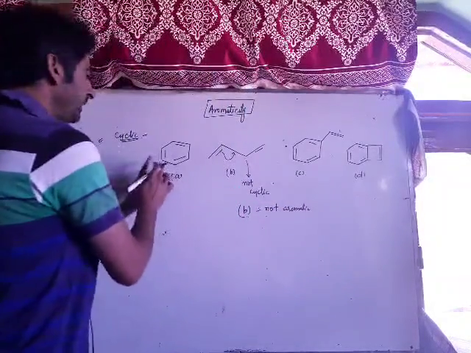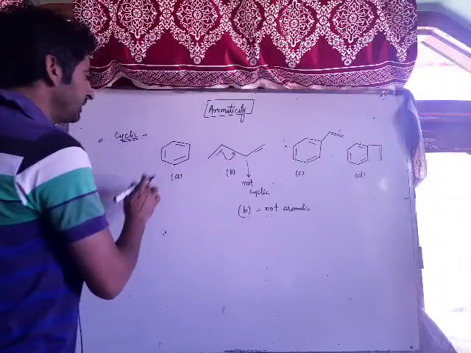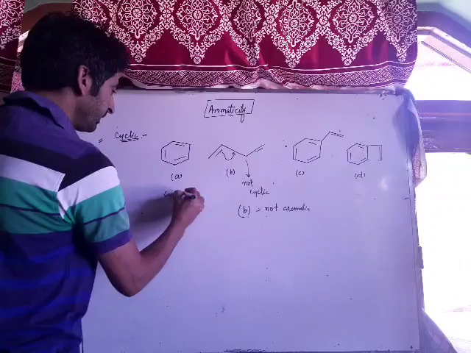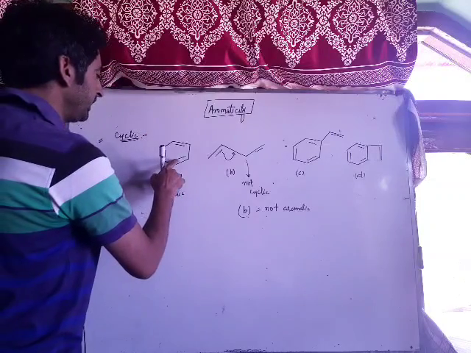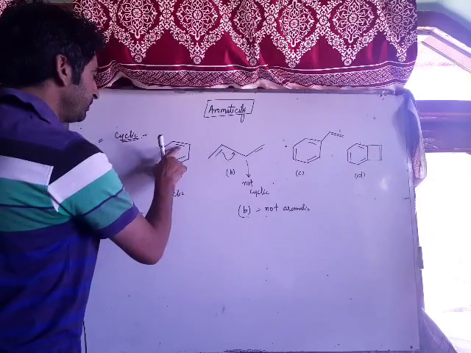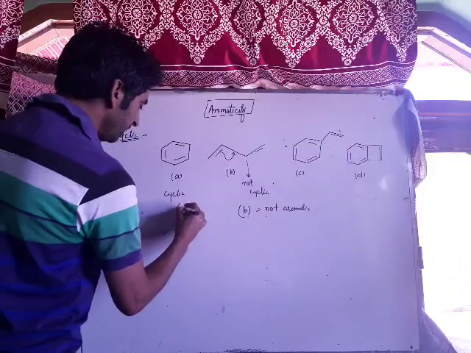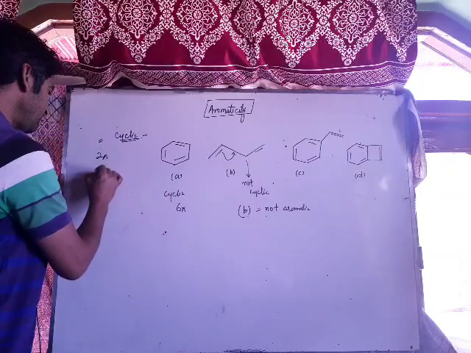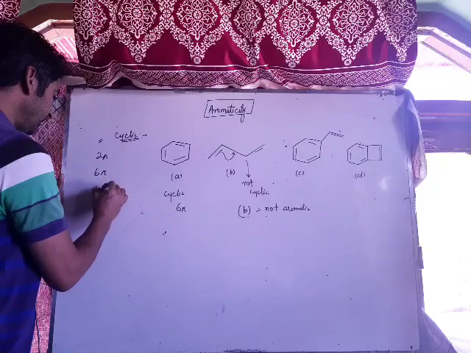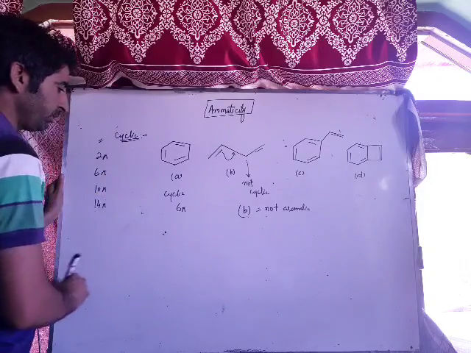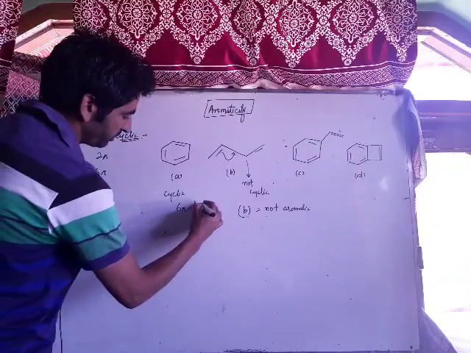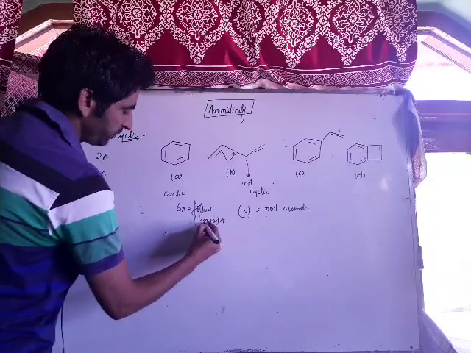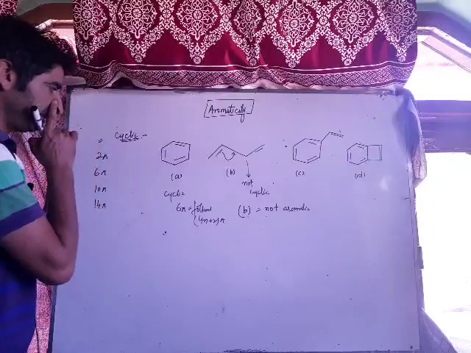Now see, among A, this is the example of benzene. In this case, the compound is cyclic. And how many pi electrons do we have? These are 2 pi electrons, 4 pi electrons, 6 pi electrons. I have told you that if the compound contains 2, 6, 10, 14 pi electrons, then it's aromatic. Means it follows Huckel rule. It follows 4n plus 2 pi rule. That is 4 into 1 plus 2, that is 6 pi electrons.